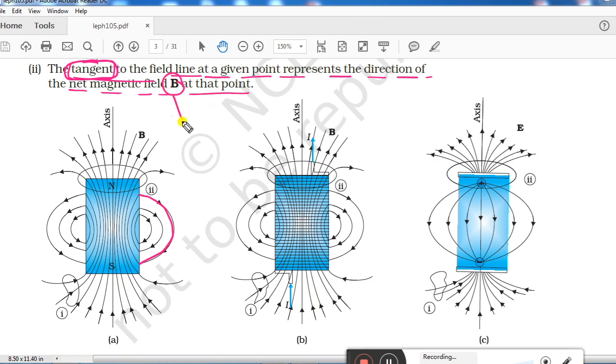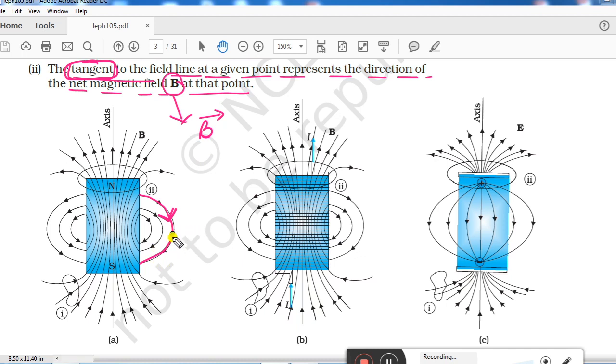Magnetic field is represented by the B vector, and at any point on a magnetic field line you can find the direction of the magnetic field.